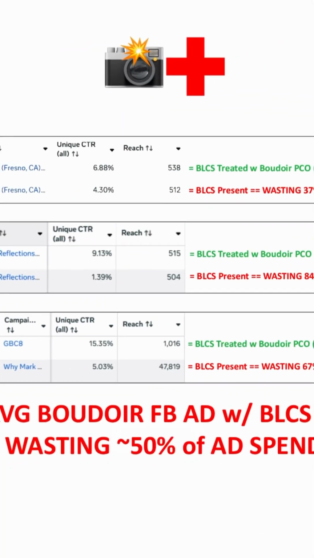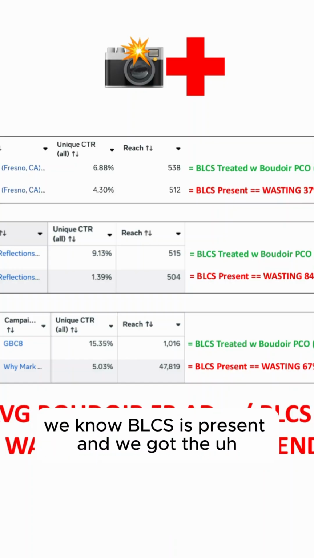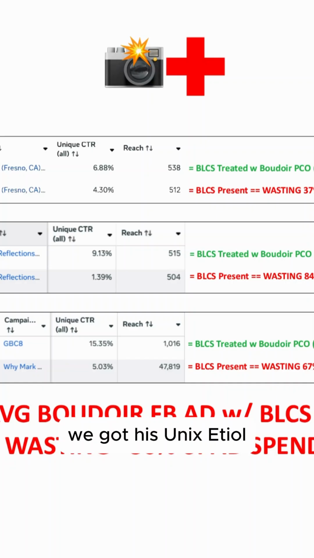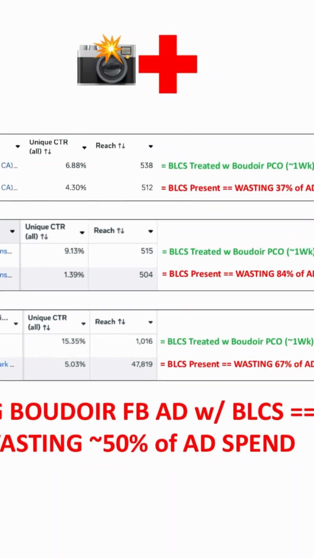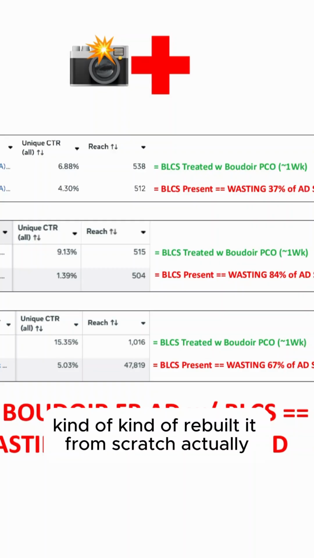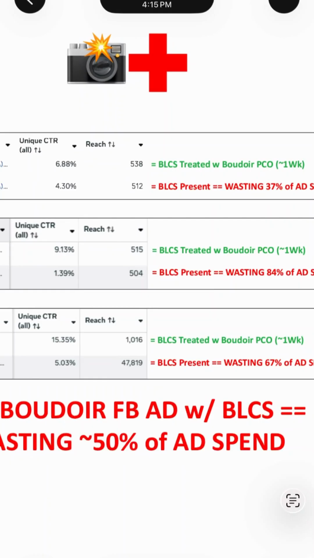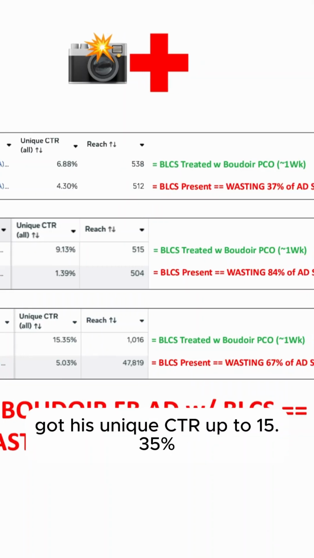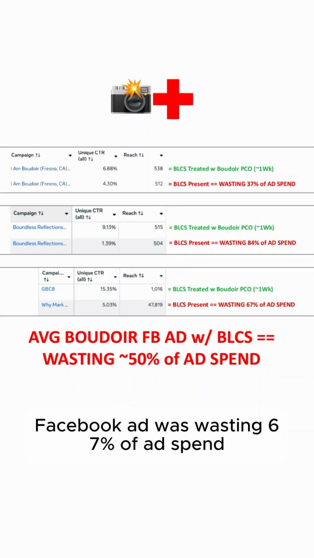Next, I had a patient whose Boudoir Facebook ad had a 5.03% unique CTR, so it's under 6%. We know BLCS is present. Actually, we did way more work on this one. We kind of rebuilt it from scratch, but we did our treatment with Boudoir Pico because we wanted to fix a ton of stuff. It took about a week, and we got his unique CTR up to 15.35%. So we found out the original Boudoir Facebook ad was wasting 67% of ad spend.